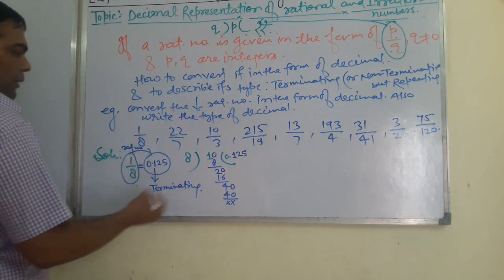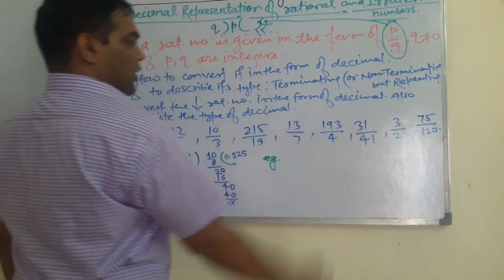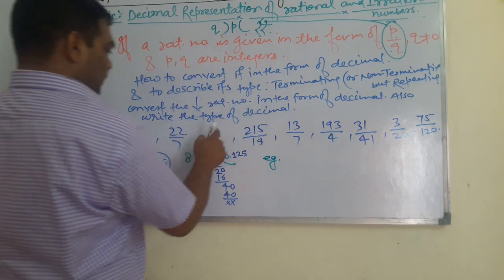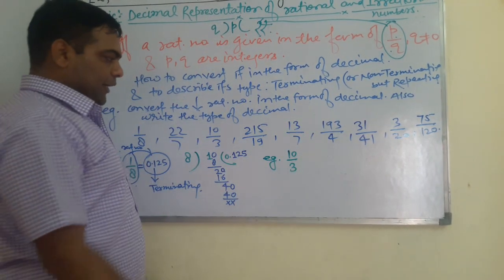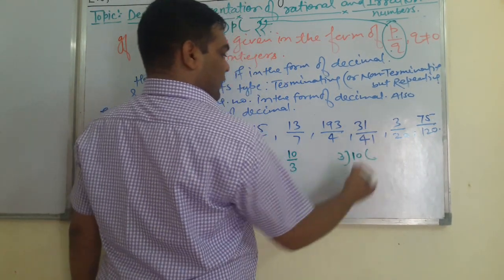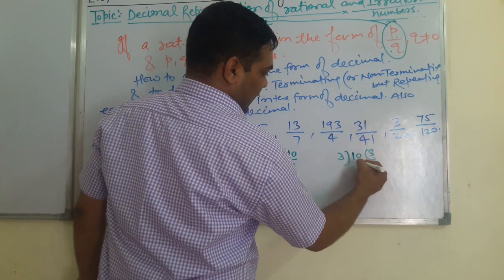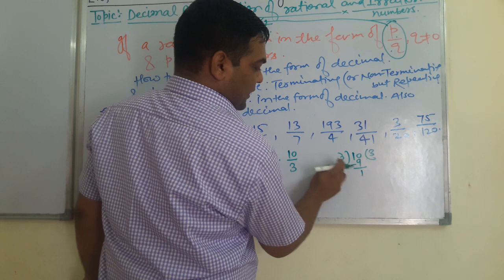Well, now see one more example, students. Suppose you have to do this 10 by 3. Try to understand 10 by 3. Here we will divide 10 by 3. See, 3 threes are 9. Now 1 will come after subtracting. See, division is not possible.